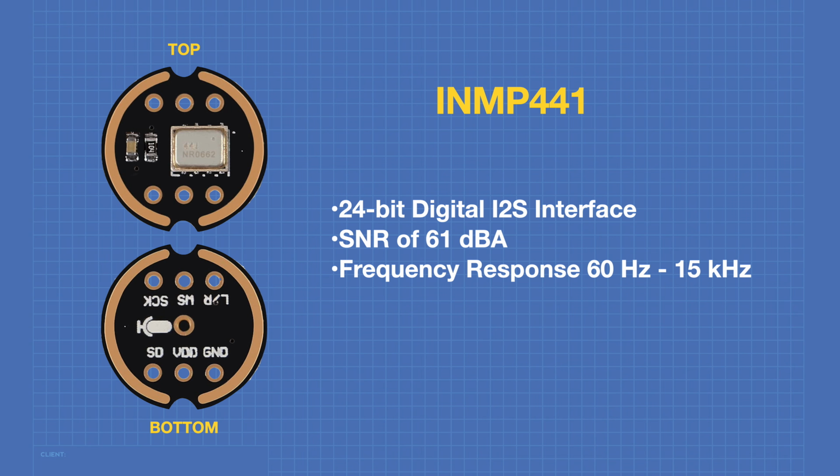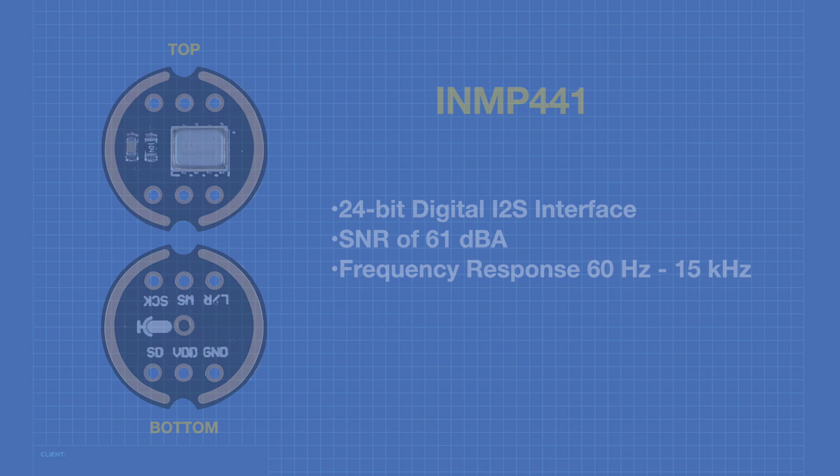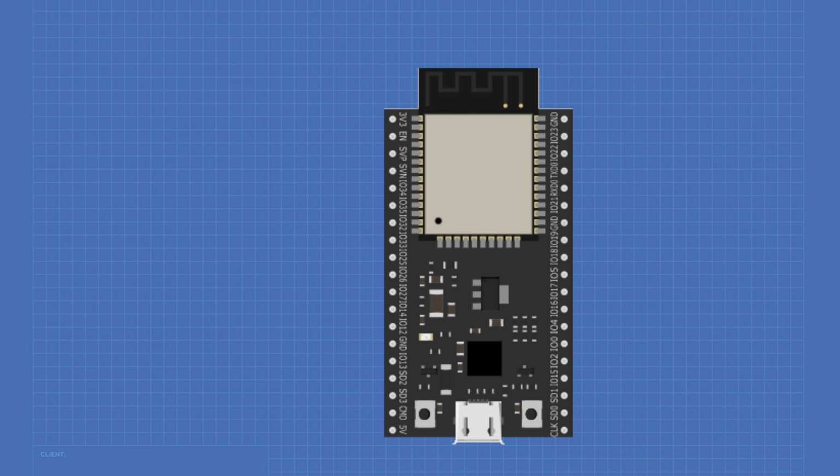Note that on this module, as with most I2S MEMS microphone modules, you actually need to mount it upside down, as there is a hole on the bottom of the printed circuit board, and this is where the sound enters for the microphone. We'll be using the INM-P441 with an ESP32 board.